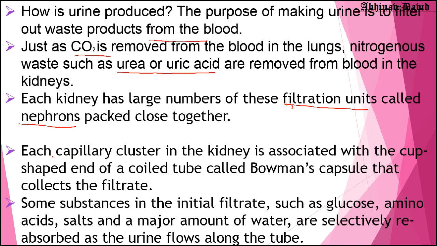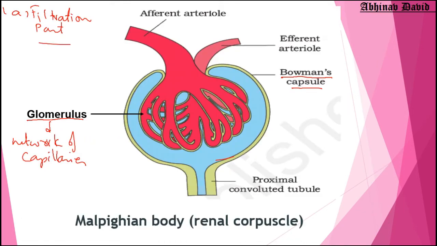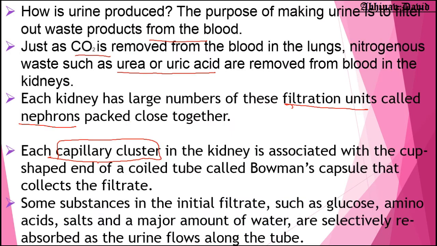So each capillary cluster, what is this capillary cluster? This capillary cluster is the glomerulus, which I have told you. Each glomerulus is surrounded by a cup shaped structure, the end of the coiled tube called Bowman's capsule, and that collects the filtrate.